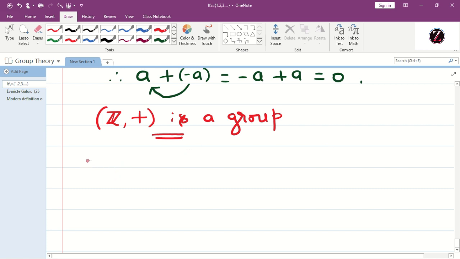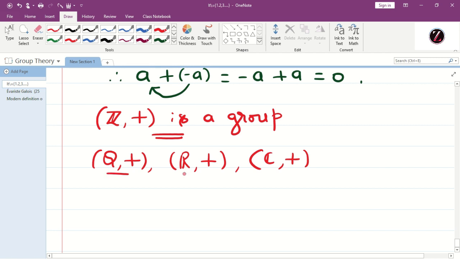In the same way, you can verify Q plus, R plus, and C plus. So again, these sets become a group because these sets satisfy all the 4 laws. Therefore, after defining a group, you can give examples.